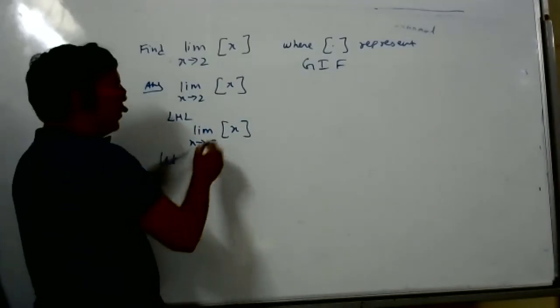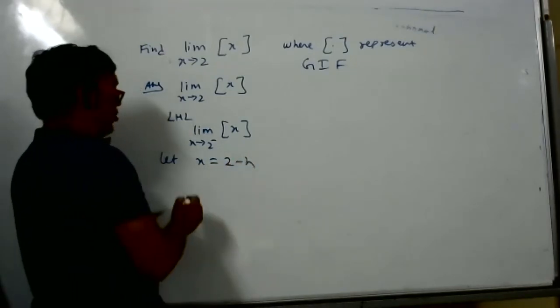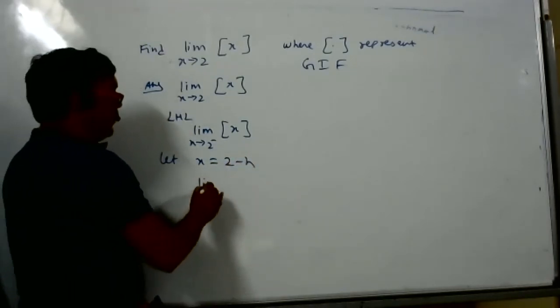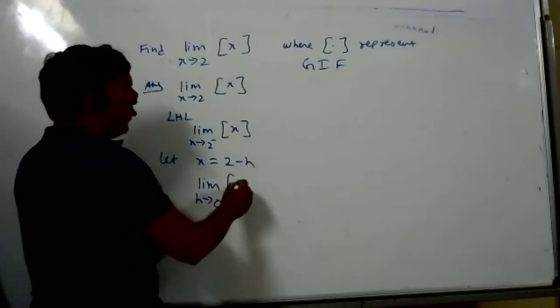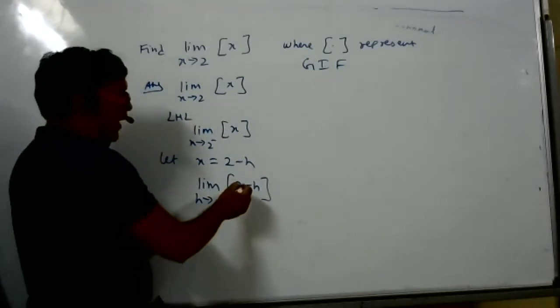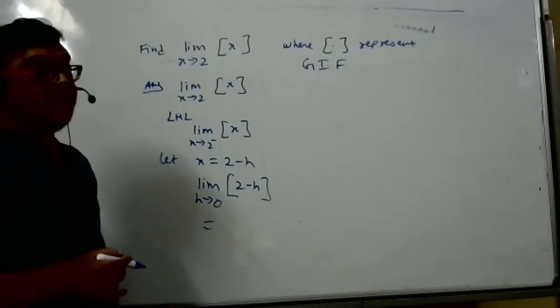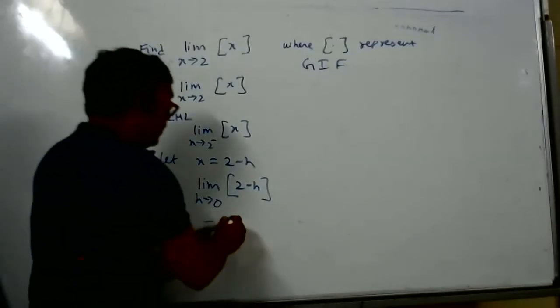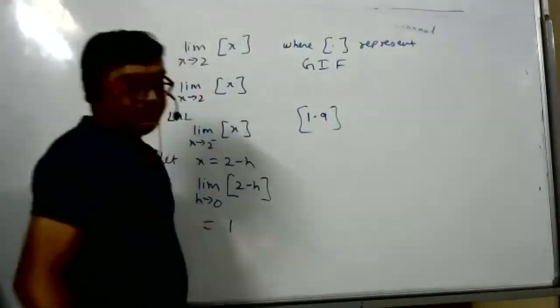Let x is equal to 2 minus h, less than 2. Limit h tends to 0. In the place of this, what can I write? Greatest integer of 2 minus h. If a number is less than 2, what is its GIF? What is the greatest integer function? 1. Like 1.9, the greatest integer is 1 only.